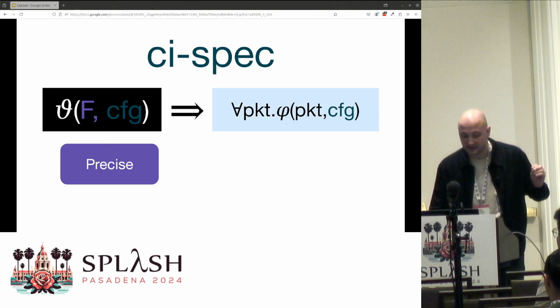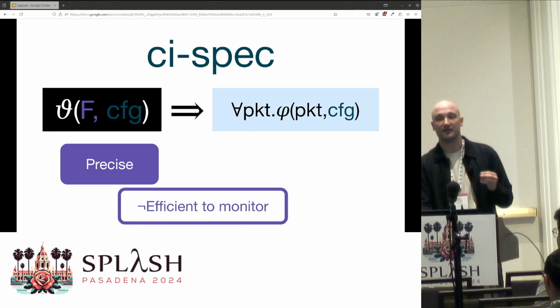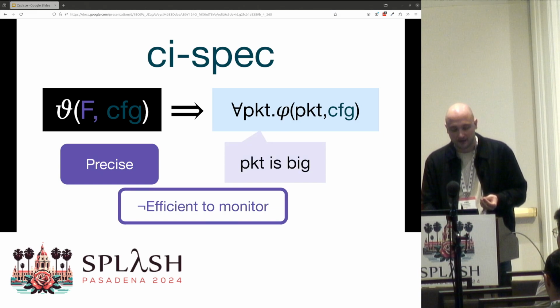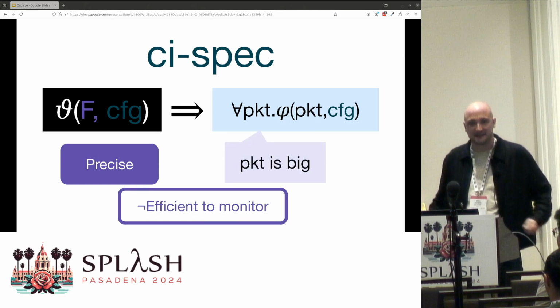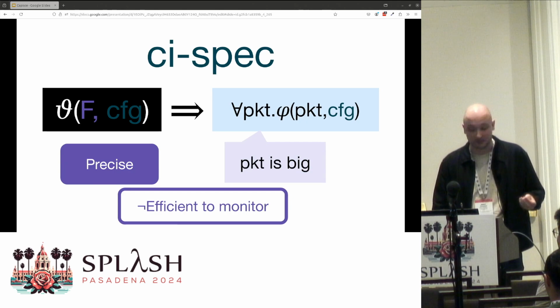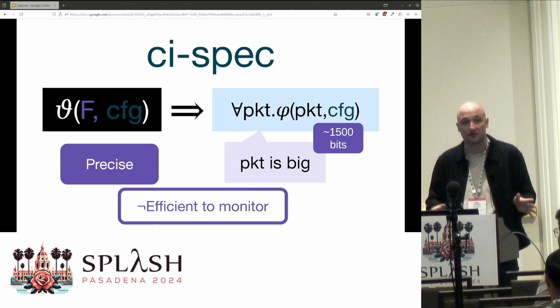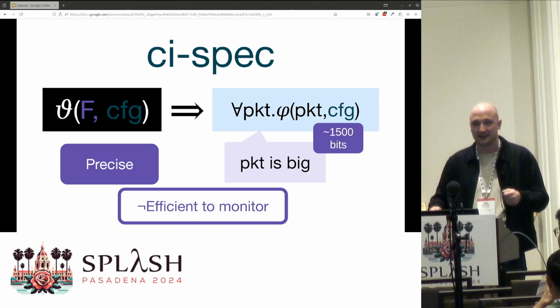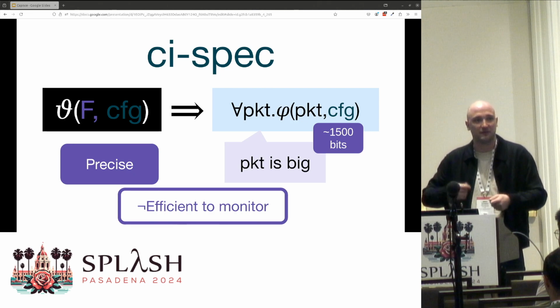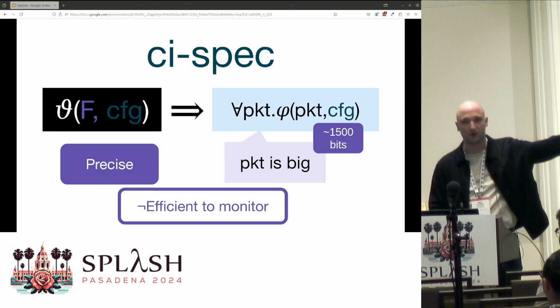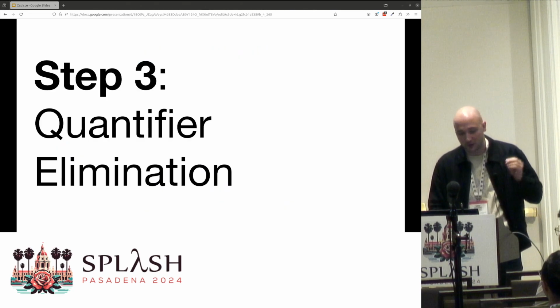We're almost ready to declare victory. But the problem is that this kind of a specification is not efficient to monitor. And the basic notion is that this set of packets is giant. There are maximum 1,500 bits in a networking packet, which means that if we were to actually think about all of the packets in this finite domain, that would be 2 to the 1,500, which is more than there are atoms in the universe. So we're not going to do that.